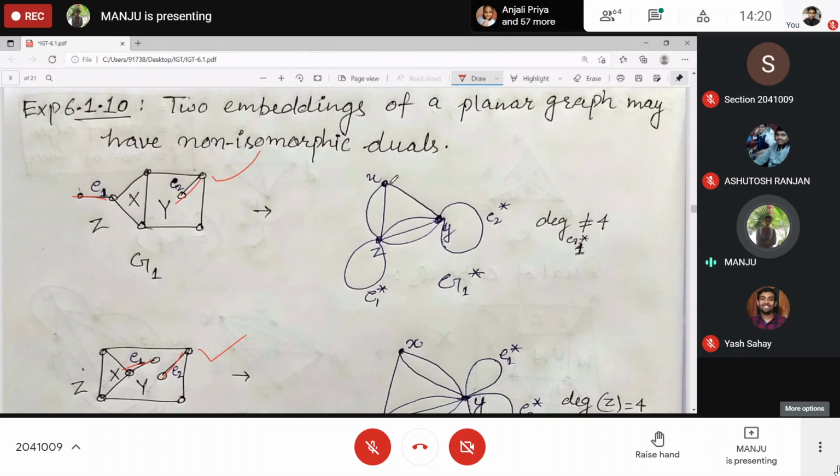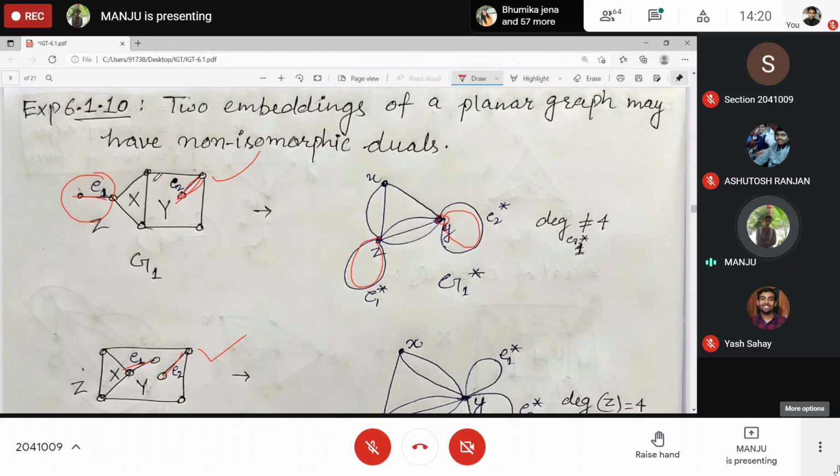Here also you have three vertices X, Y, Z. There will be a loop on Z because E1 is present at the boundary of Z only, so this loop corresponds to E1. E2 is present in Y, so at vertex Y there will be this loop.